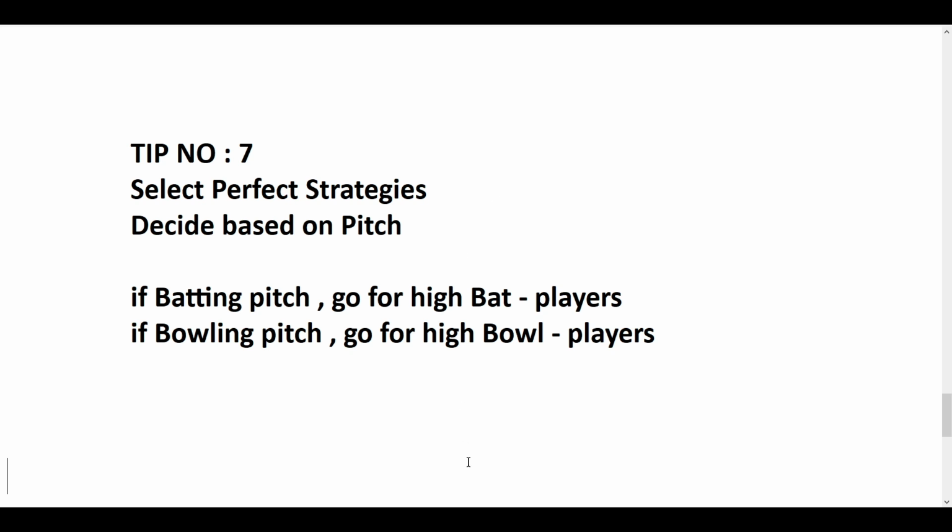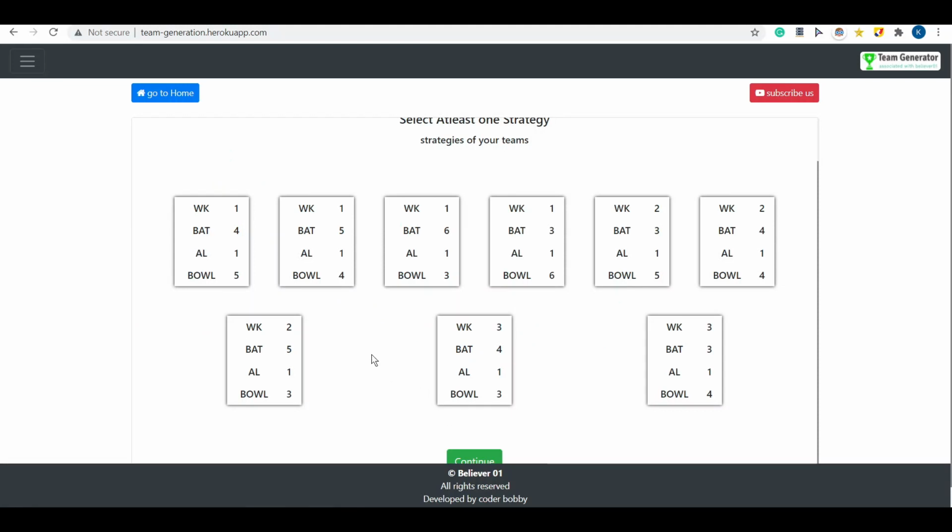Let's go to our software. If it is a batting pitch, let's go for a high number of batsmen, which includes the wicket keeper also. For example, I want 5 batsmen here and also 5 batsmen here, and 2 wicket keepers; 4 batsmen will also come under a batting pitch. I am assuming a batting pitch, that's why I am favoring batsmen. If you want to favor batsmen, you have to go with a high number of batsmen. That is the basic important tip.